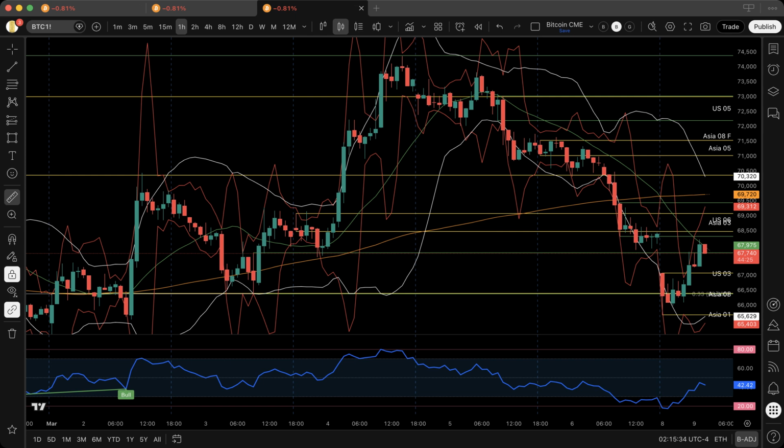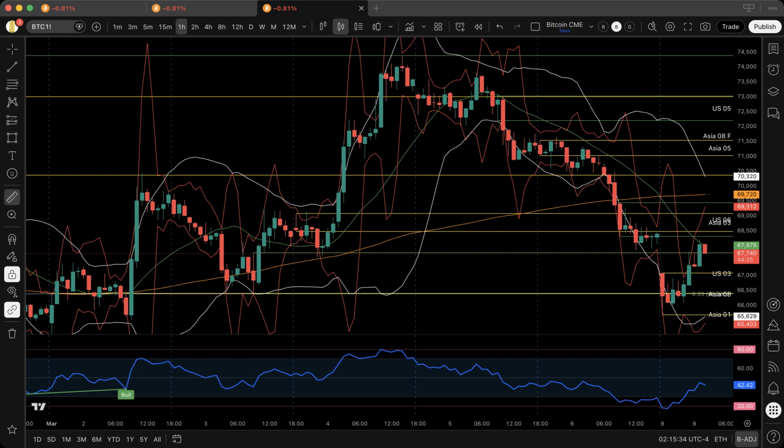Asia did not define a new field of interaction. Instead, it inherited the lower boundary created by the previous US session. Price then began rotating around that boundary rather than expanding away from it. Rotation increases interaction frequency, but it reduces directional clarity. Distance remained limited. The center of the Asia session box became the focal point of negotiation. This is where volatility behavior begins to reveal structural pressure.